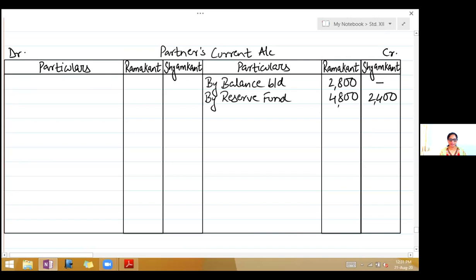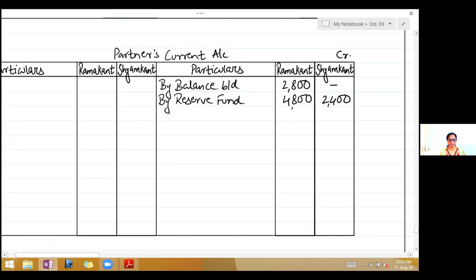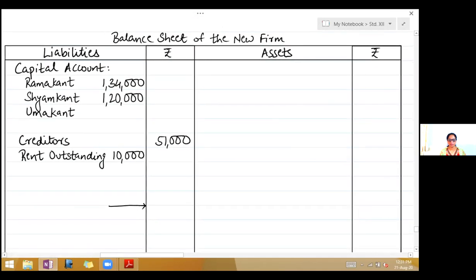Okay, take the assets. So come to the balance sheet. First is leasehold property. This does not have an adjustment. So straight away in the outer column, 20,000. Next, livestock.